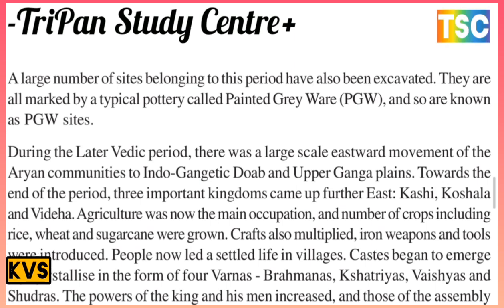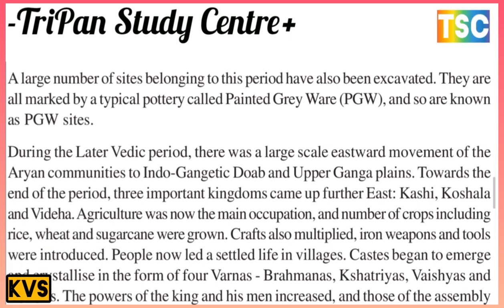A large number of sites belonging to this period have also been excavated. They are all marked by a typical pottery called Painted Grey Ware, or PGW, so these are the PGW sites. During the later Vedic period, there was a large-scale eastward movement of the Aryan communities to the Indo-Gangetic divide and the Upper Ganga plain area. Three important kingdoms came up further east: Kashi, Koshala, and Videha.